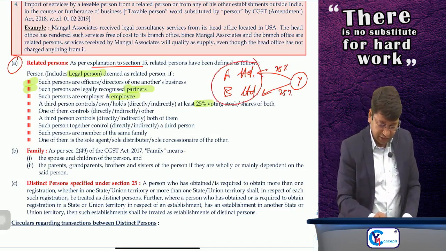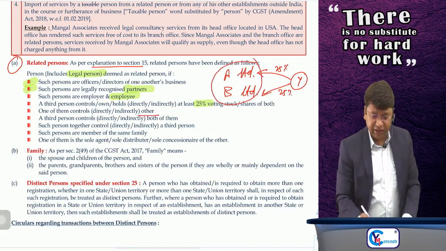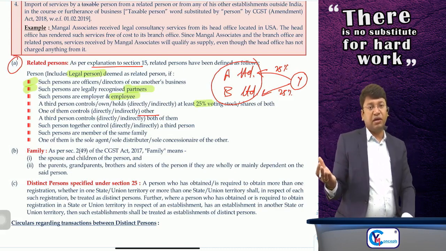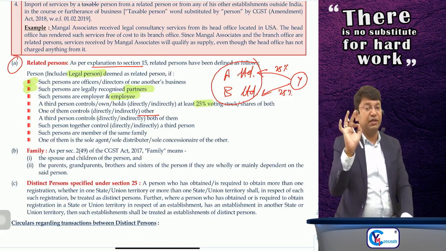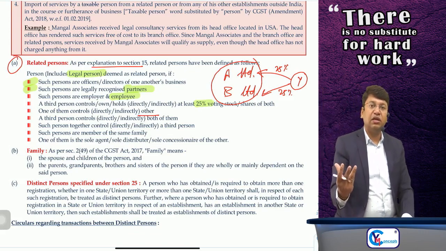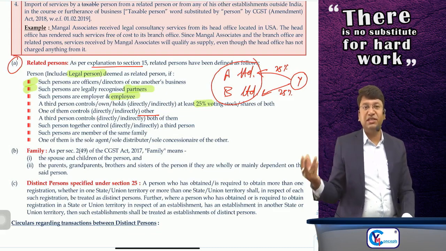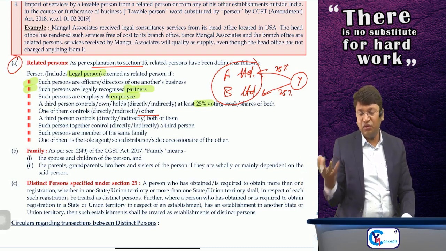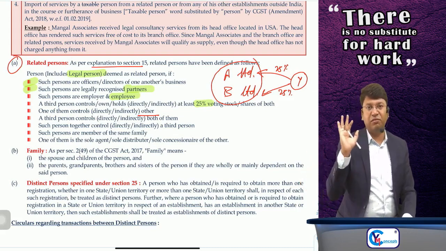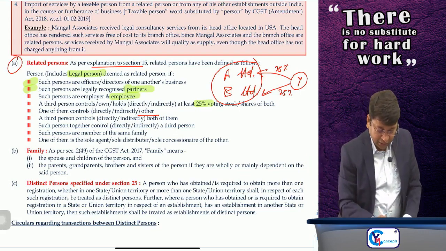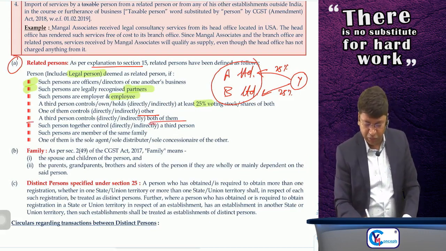persons. Then, if one of them controls the other directly or indirectly. Suppose A Limited controls B, then A and B will be related persons. The word control is not defined in the GST Act. Control in common parlance means, suppose you are controlling the business decisions, controlling the board of directors, controlling the administration. Then it will be called A is controlling B.